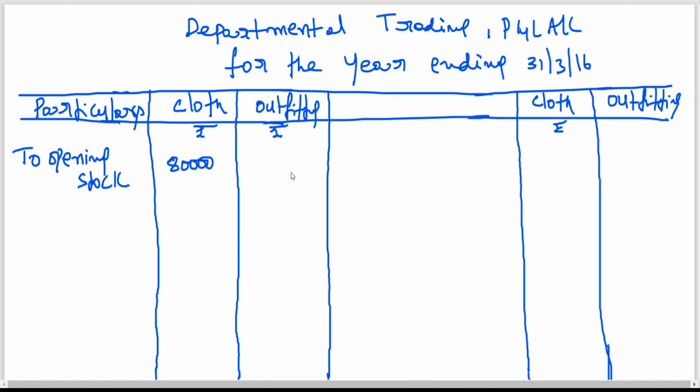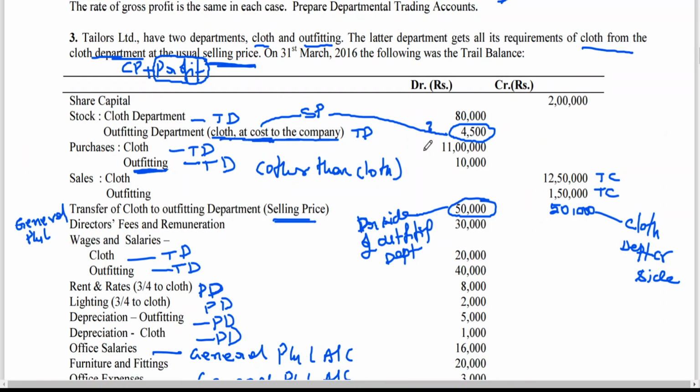That I think we can do only after completion of working notes. This we can fill up later on. So to find out this, first I have to find out gross profit of which department? Cloth department. Then two purchases. Purchases 11 lakhs and 10,000.